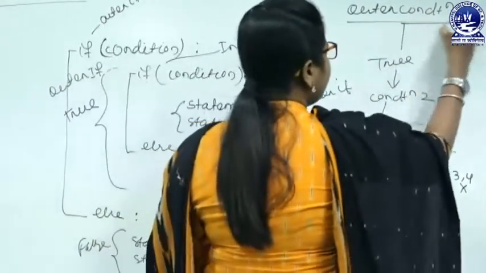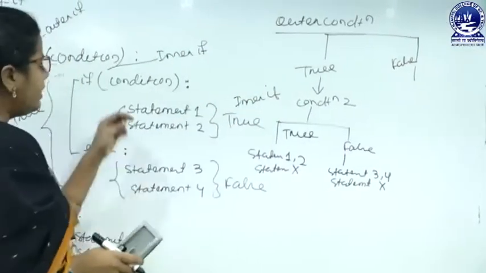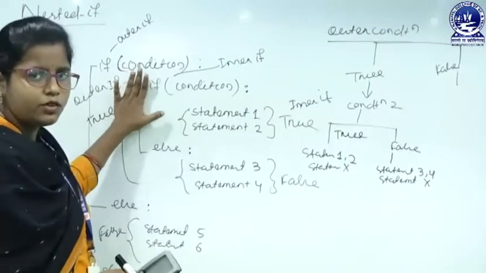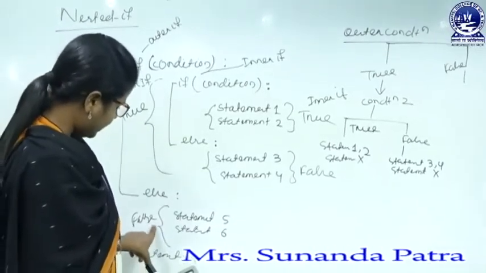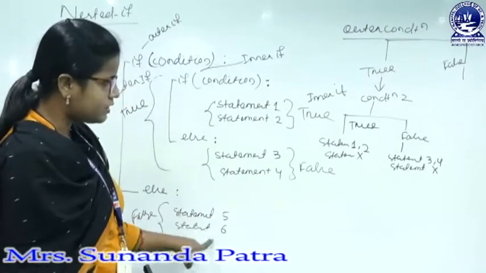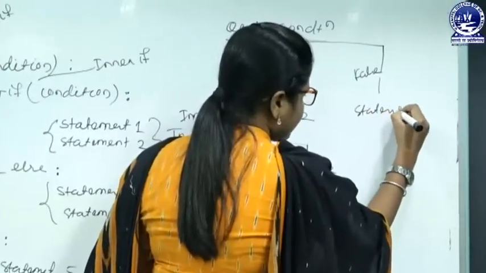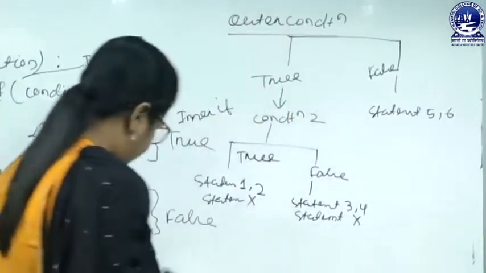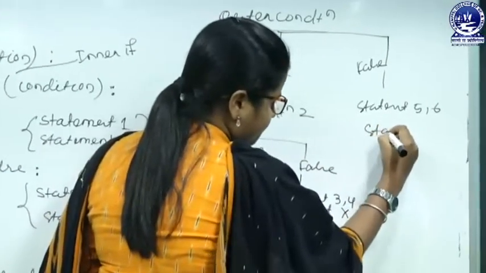Like that, if the outer condition is false, then we will directly go for the false part. Inside the false part there are two statements, that is 5 and 6. So here we are executing statements 5 and 6, and after that statement X will get executed.